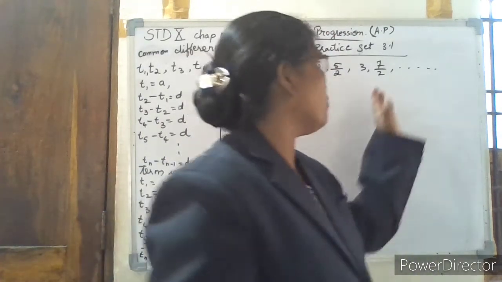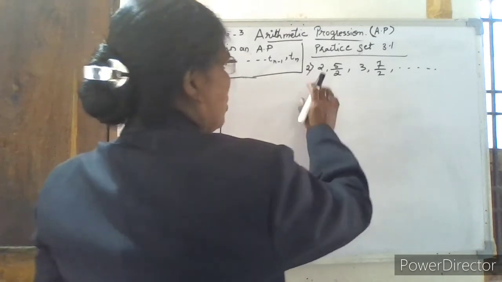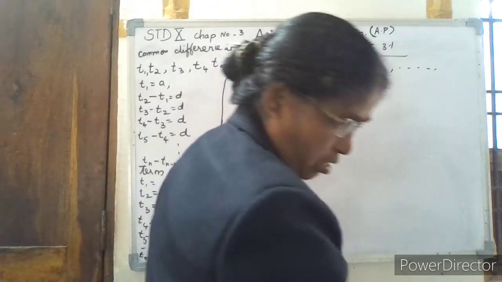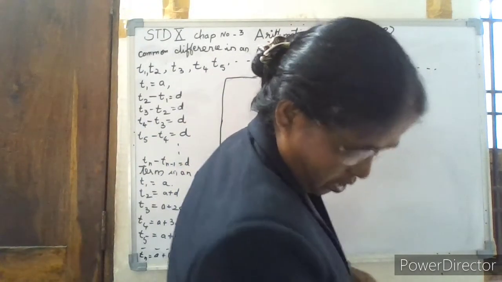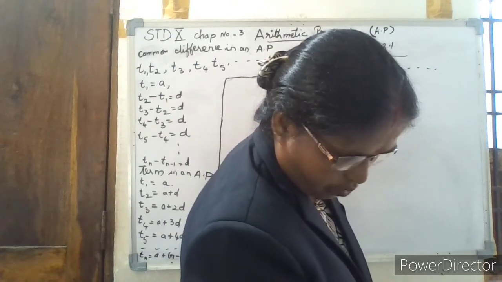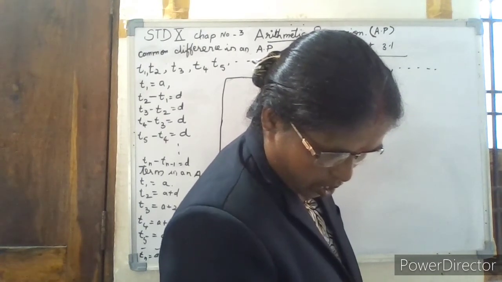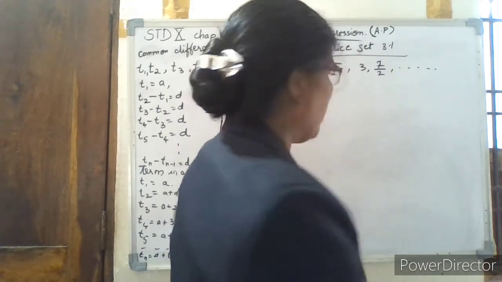Now let us start with practice set 3.1. I have taken up the first question. The question is: which of the following sequences are AP? If they are AP, find the common difference.